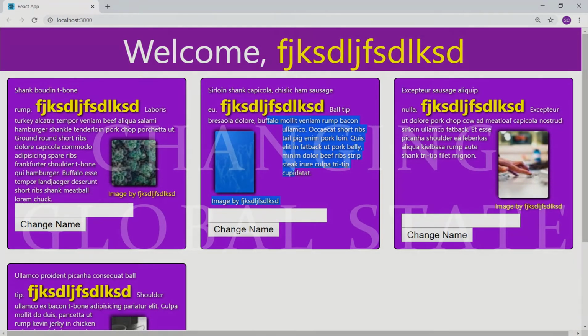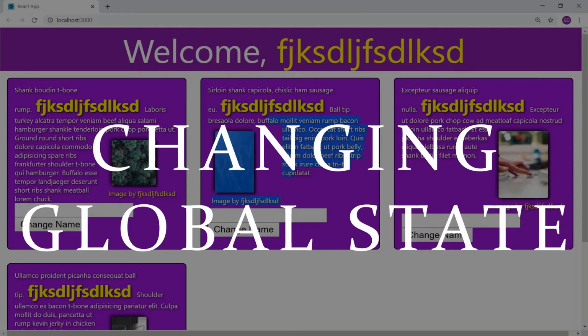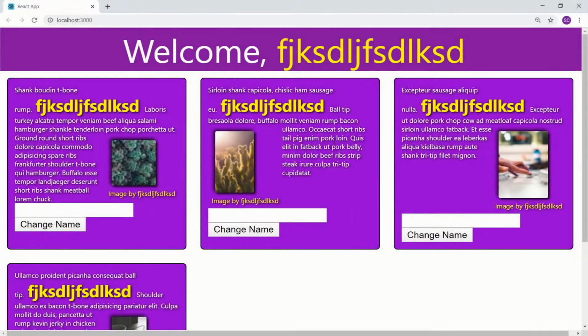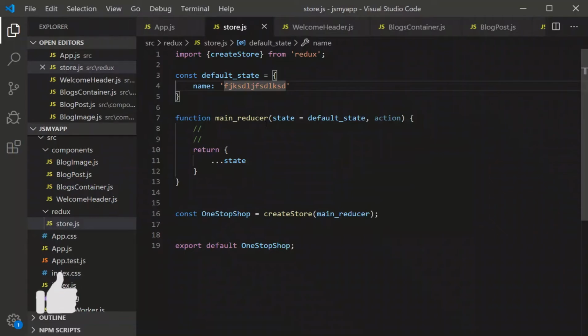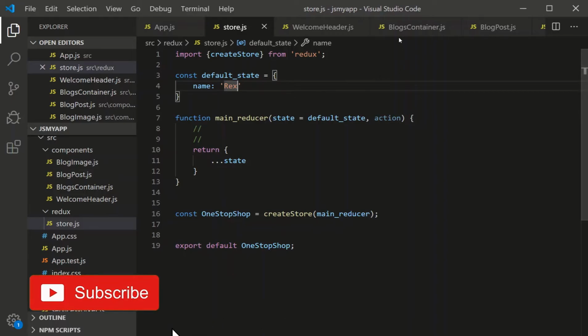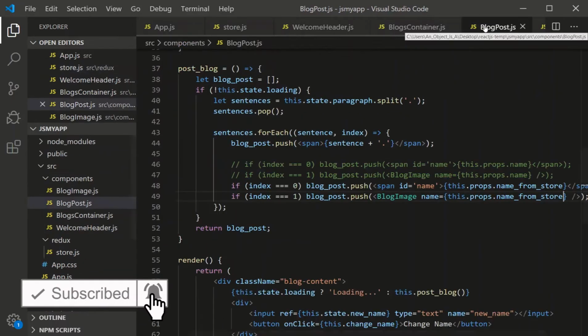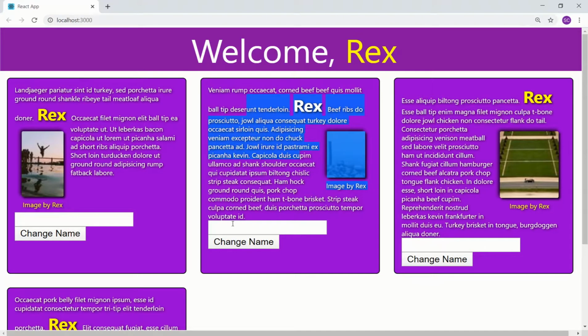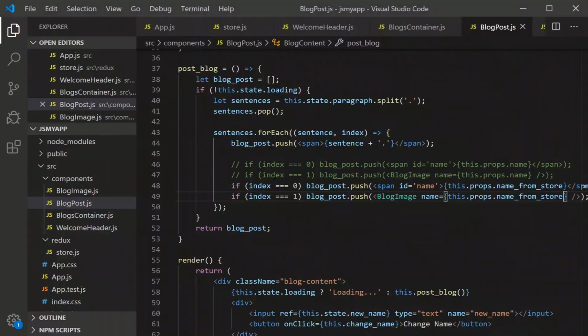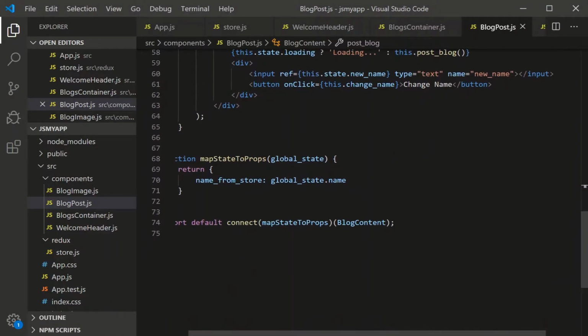How do we influence it? How do we change global state? Well, we have to use something called dispatch. So let me go back here, change this guy to Rex, and let's get influencing the global state. All right. So when we connect to the blog post, because in the blog post, I created an input. It doesn't work right now, obviously. We change the name. When we hit change name, it should change all of these Rexes to whatever we wrote in this input field. And so when we connect to a store, implied in that is given to us is a function called dispatch.